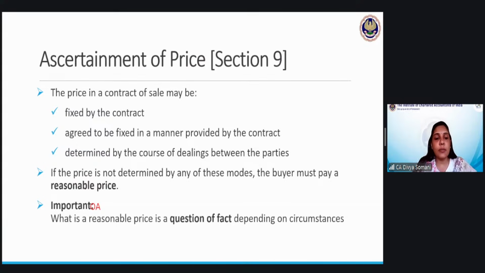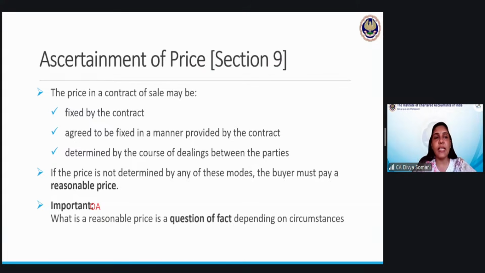That is possible. If the price is not determined by any of these modes, the buyer must pay a reasonable price. Reasonable price is normally the market price. If nothing is decided, then whatever the reasonable price is, you have to pay that. What is the important thing to be understood here? The reasonable price, as a question of fact, depends on the circumstances. So there is no one price.